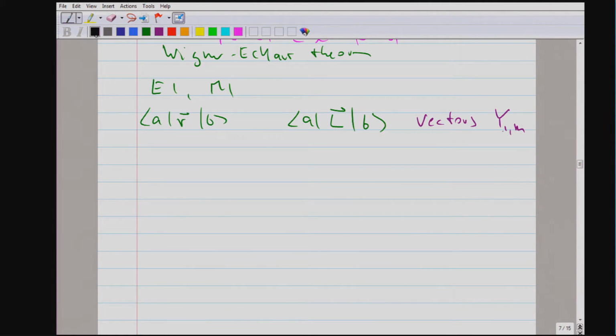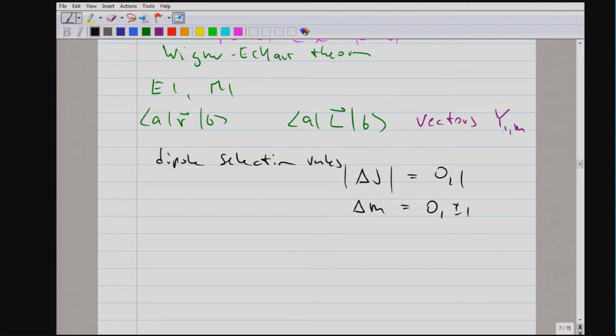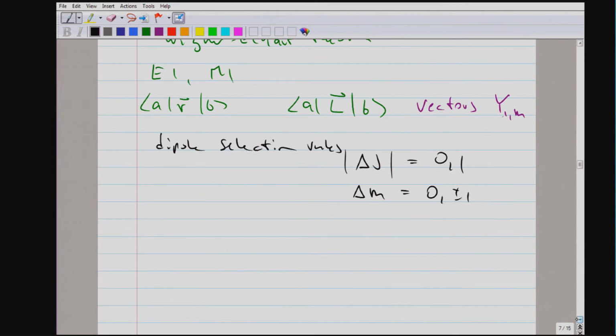And so for dipole radiation, whether it's electric or magnetic, we now have the dipole selection rules, which pretty much say you add 1 unit of angular momentum to state B, can you reach state A with that? And these selection rules are that you can change the angular momentum between initial state by 0 and 1. This is the triangle rule. And delta M can be 0 and plus minus 1, depending on polarization, which we want to discuss in a moment. So in angular momentum, electric and magnetic dipoles have the same selection rule.